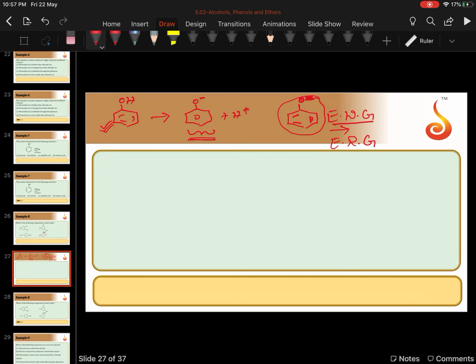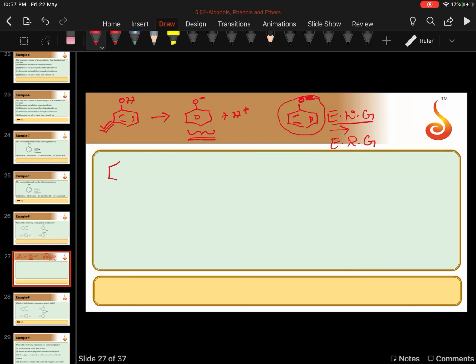So acidity of phenol depends on the stability of phenoxide ion. If phenoxide ion is more stable, acidity of phenol will be more. Electron withdrawing group will stabilize the phenoxide ion and increase the acidity. Electron releasing group will destabilize the phenoxide ion and decrease the acidity.